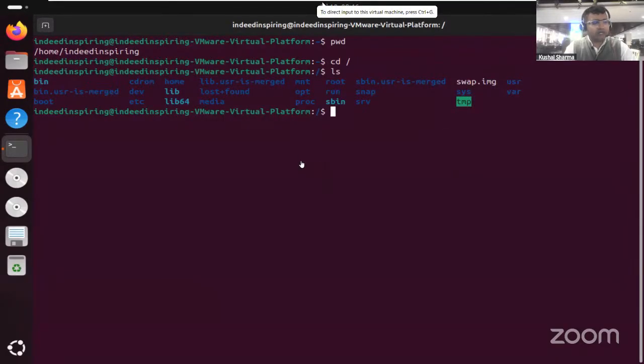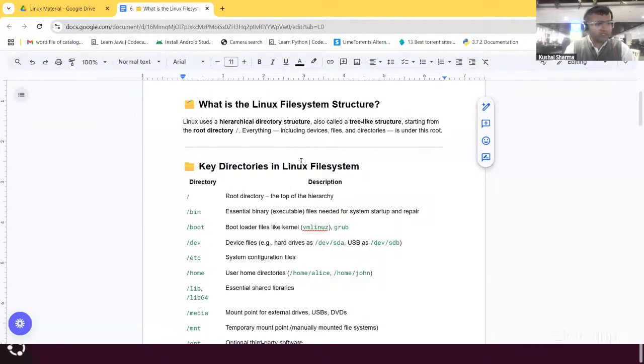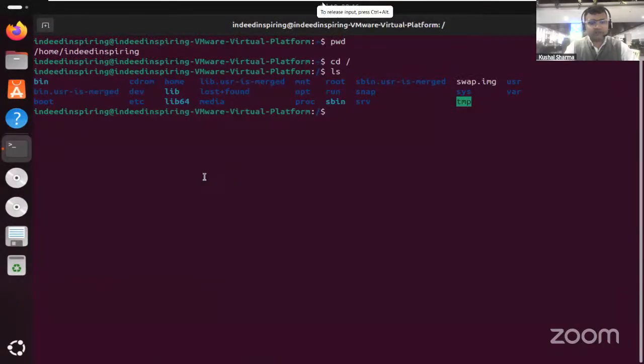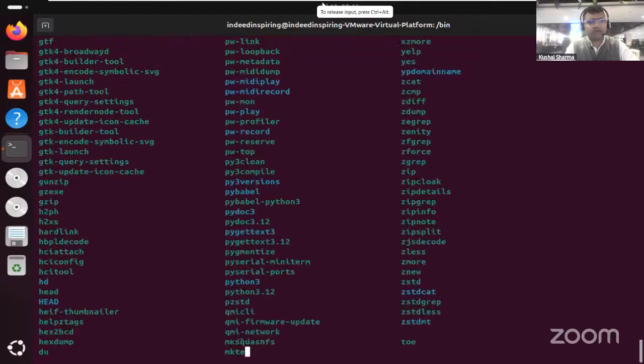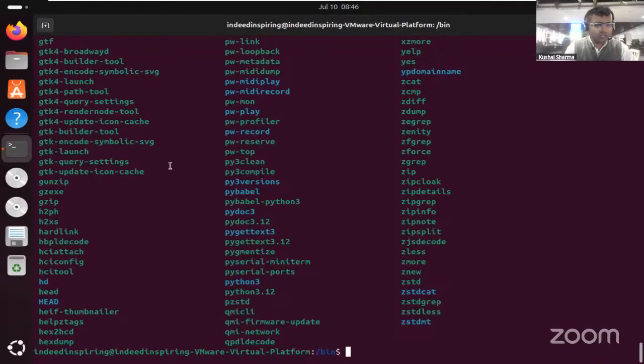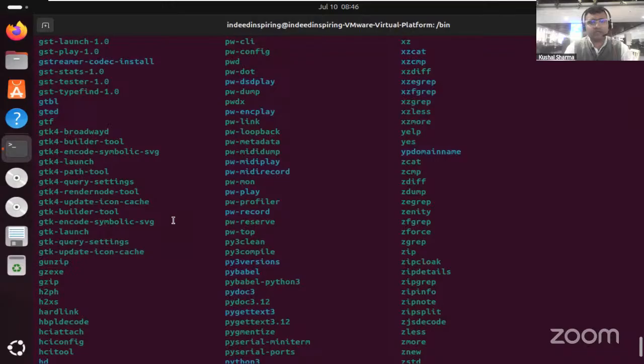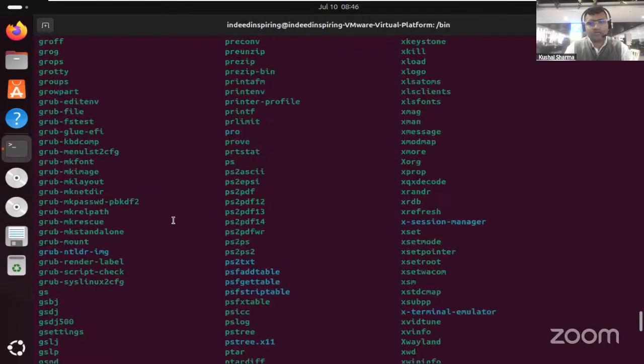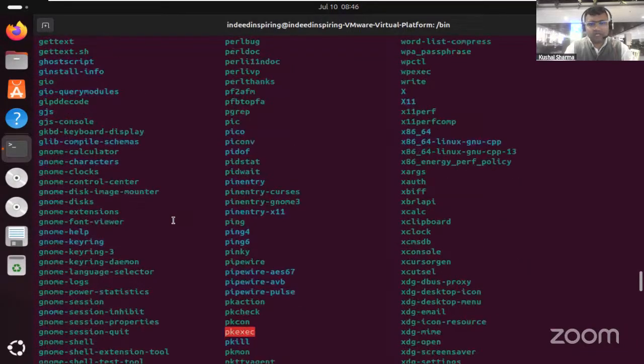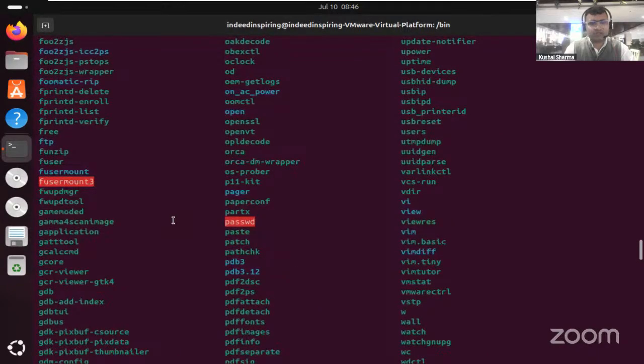Now let us explore one by one. We can start from here. Let's go to bin and see what is there inside bin. So cd bin, and inside bin, if I do ls, you can see all of these are the options which are present inside the bin. These are the files which help when the system is getting started, or when we want to repair the system. At all those times, these particular scripts, I'll call them scripts, help us to repair the system and make the system run properly. So those scripts are present over here.